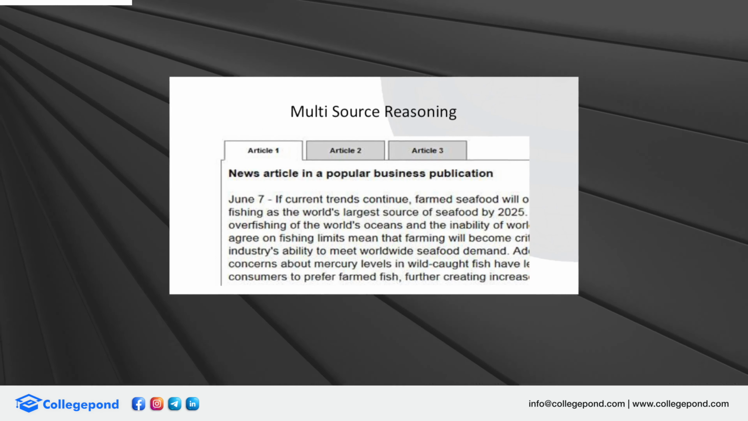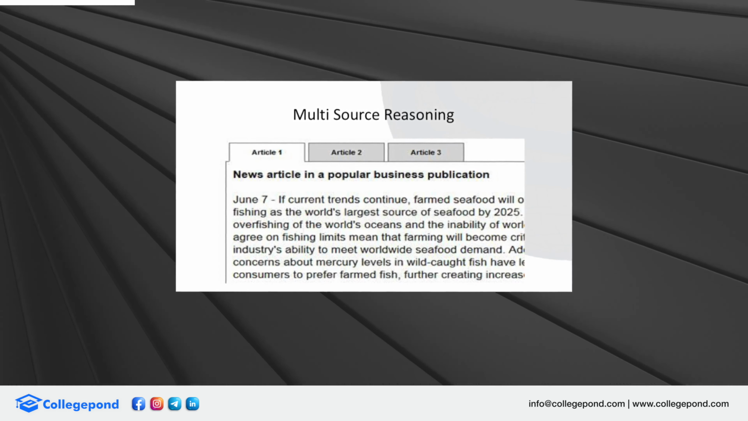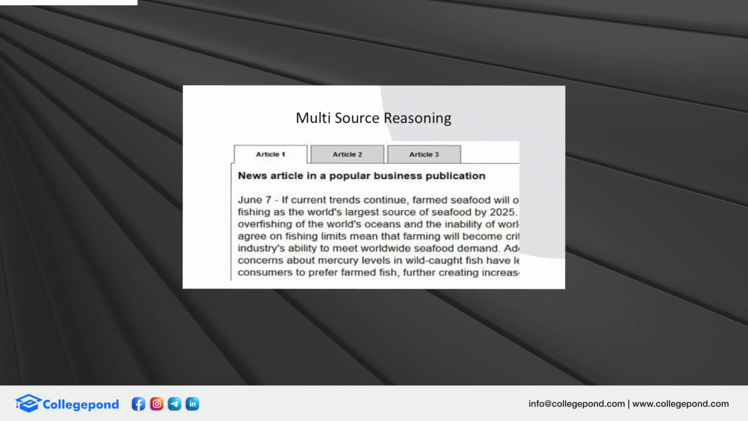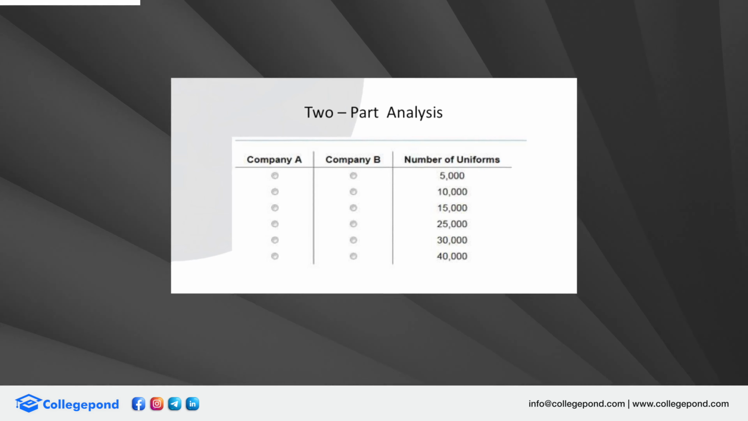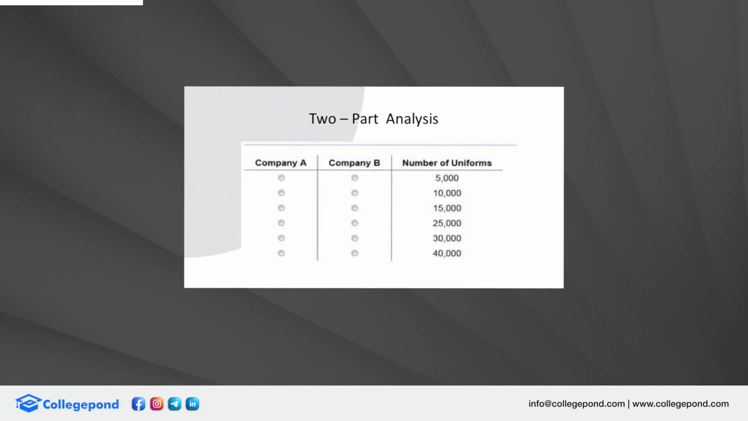In multi-source reasoning, there will be an article 1, an article 2, or multiple articles basically, where you read them and try to figure out what the correlation is and whether the reasoning makes sense or not. You can also have a 2-part analysis between company A and company B, and multi-source reasoning.